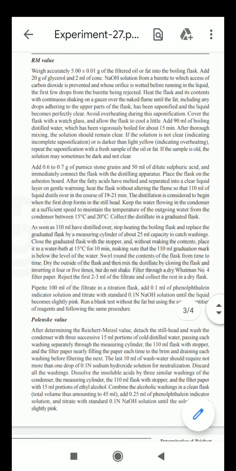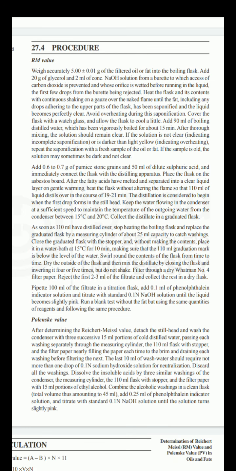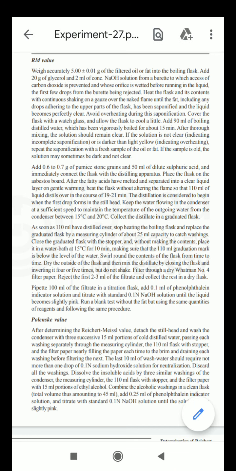Add 90 ml of boiling distilled water which has been vigorously boiled for about 15 minutes, and that should be 90 ml boiling water. It should be boiled for 15 minutes before that.